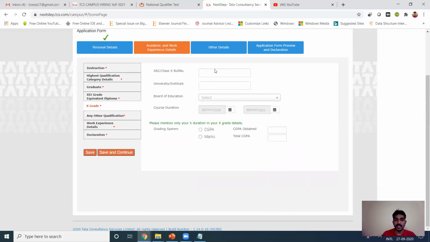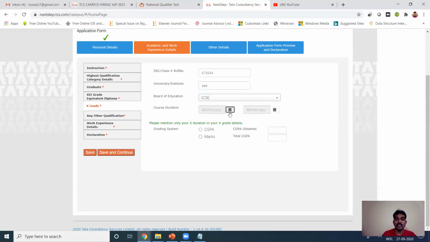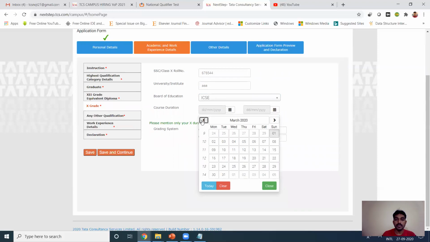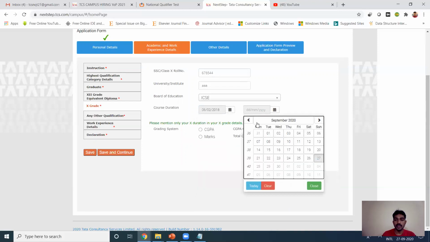So for 10th grade, you just enter your roll number. Okay, university and CBSE, whatever it may be. So be careful with all these details.